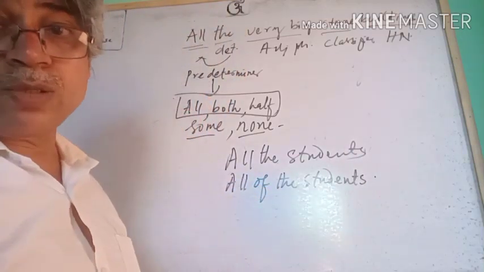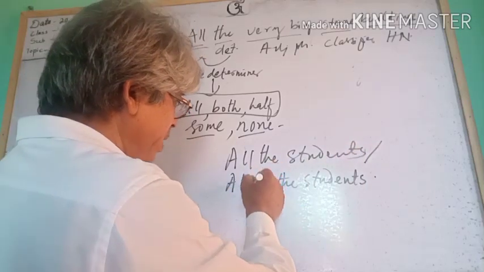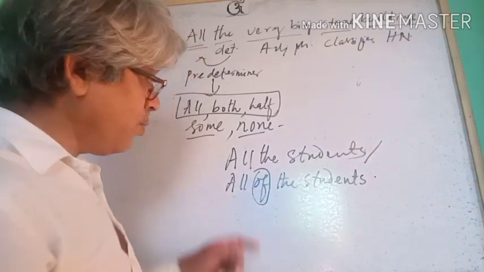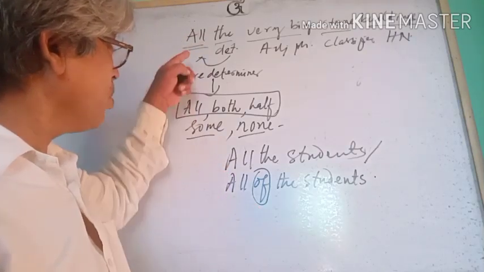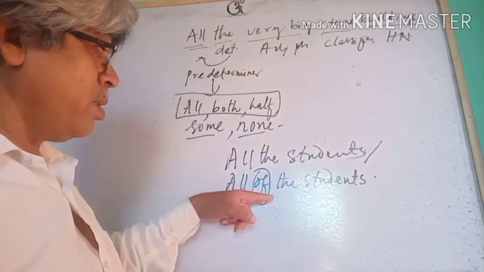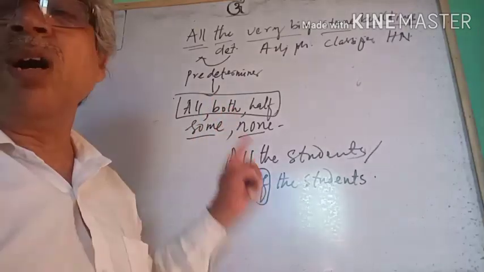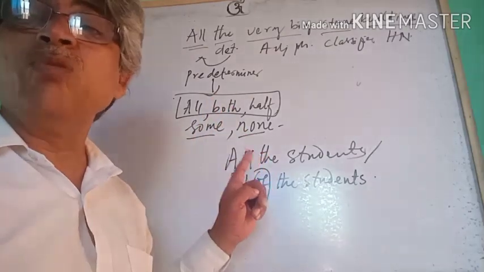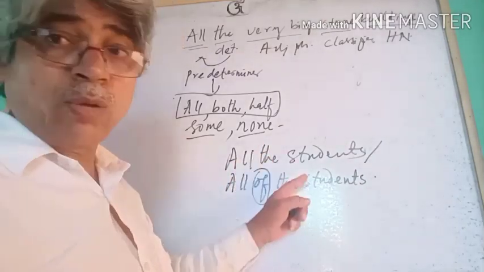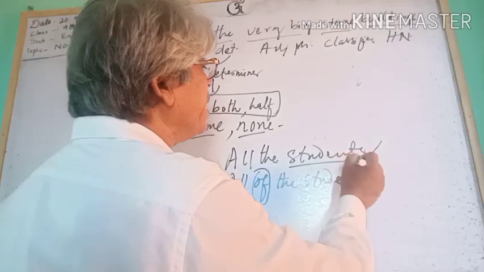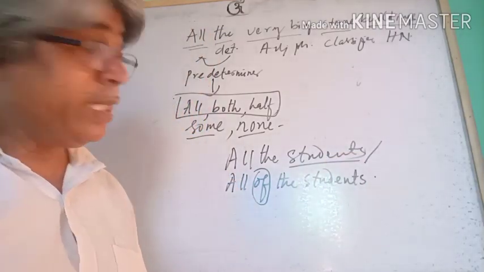Okay, all the students or all of the students. You can have an of construction with the predeterminers, or without of, if the head word is a noun. Got it?